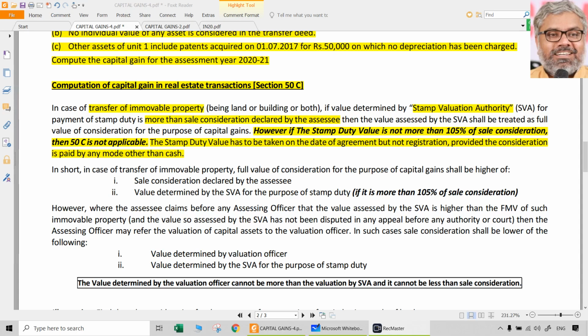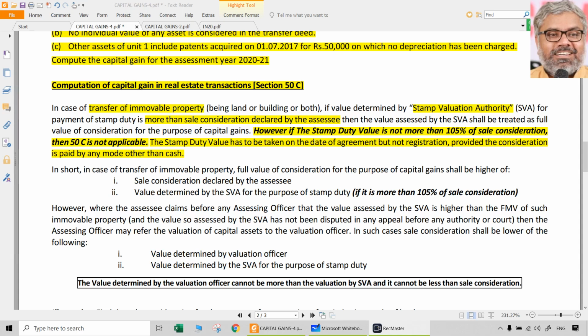But again, those are other types of assets which are rare. In general, the broad categories of assets that can be sold are two. One is immovable property, two is shares. Third category will not be there. Yes, it will be there. Any types of capital assets can be sold. But what I meant to say is in general, when we say 50C, it is covering 50% of the chapter.